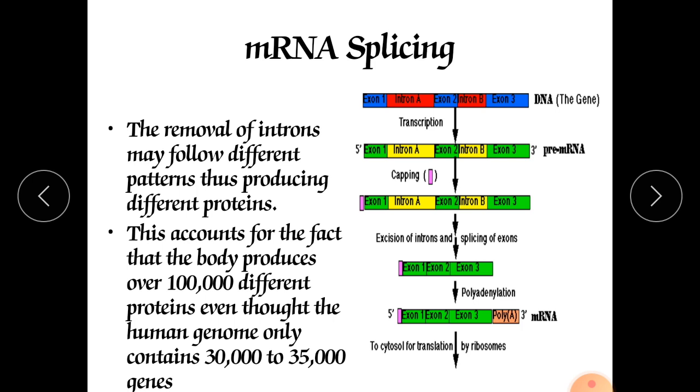So here the new mRNA has been formed. It is a finished form, and different types of mRNA are responsible for production of different types of proteins, which are required for different hormones, enzymes, cells, muscles, neurotransmitters.